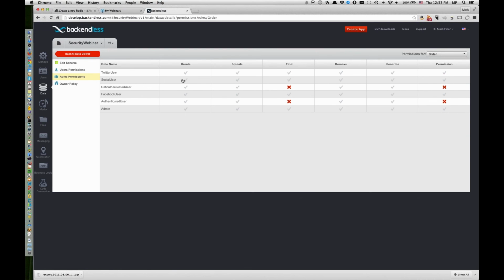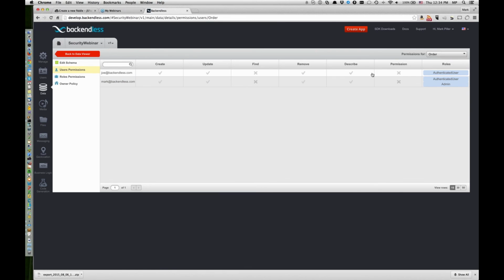One thing just to reiterate, the way when you're managing roles for a specific table, you can do exactly the same thing at the users level. So you can assign individual permissions from users to a specific table. All right. So this is an example of working with data objects from the security perspective.